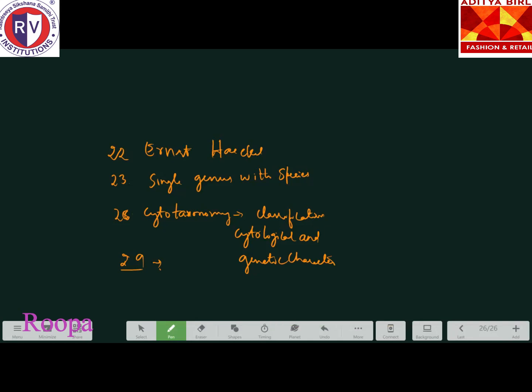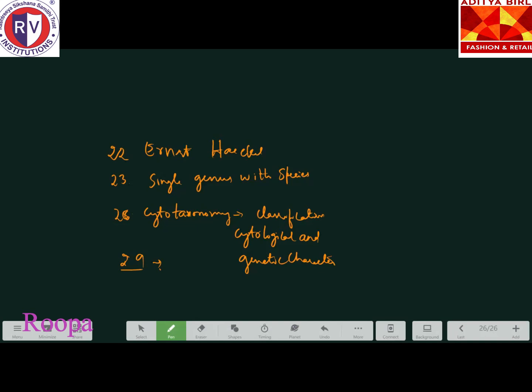Can anyone tell me which is the first plant on earth which has a vascular bundle? Pteridophytes. Very nice. So pteridophytes are the first plants on earth which have a vascular bundle. All these have vascular bundles, so they are called tracheophytes.